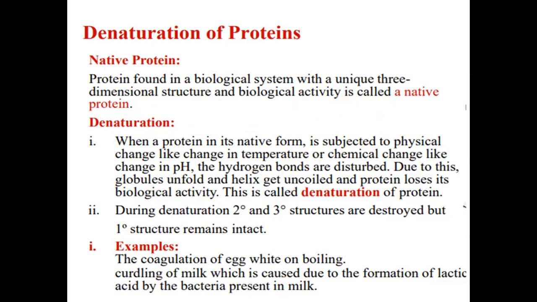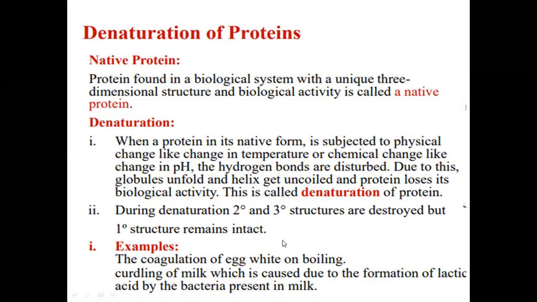When these proteins in native form are subjected to a physical change, like a change in temperature, or a chemical change, like a change in pH, the hydrogen bonds are disturbed, and due to this these proteins unfold and the helix gets uncoiled, and proteins lose their biological activity. This is called the denaturation of proteins. It means after heating or changing the pH value, the protein loses its properties and all its biological activity, and this is called the denaturation of protein.